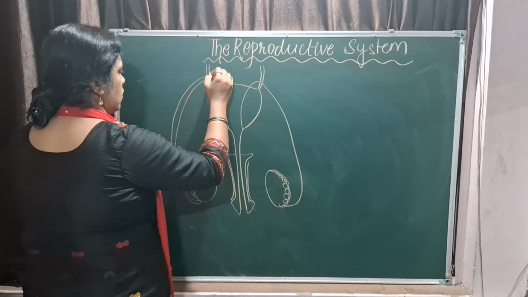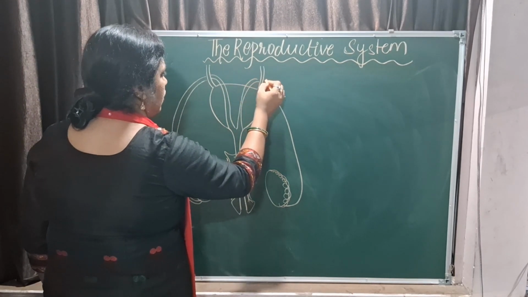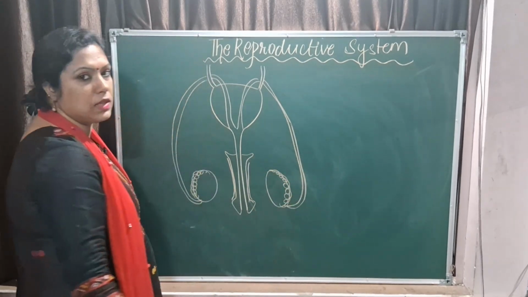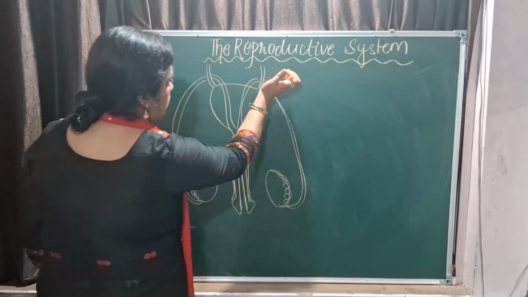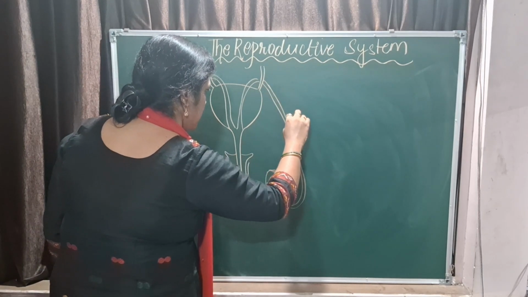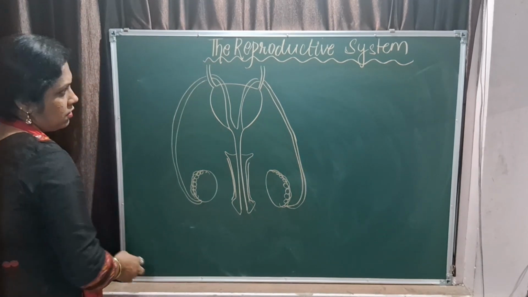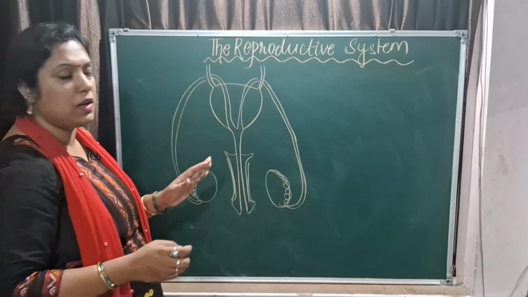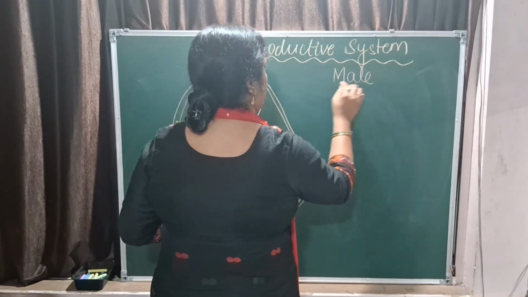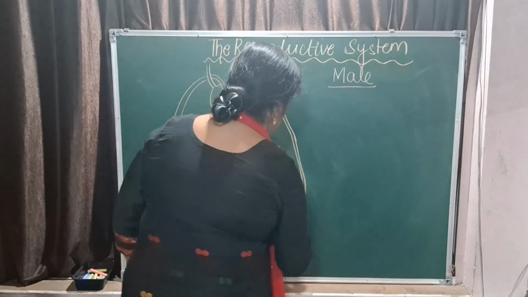This is so easy to draw. That's why I draw in front of you all, so that you understand. The diagrams in bio are not difficult. If you understand the structure, you can draw the diagram without seeing. Right. So this is your vas deferens, the sperm duct, and now this is the entire structure. So what is the main component of the male reproductive system? The male reproductive system consists of the testis.